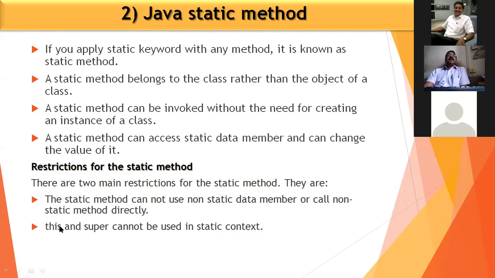We are just moving towards the this and super keywords in our Java programming. So these are the points about the Java static method.